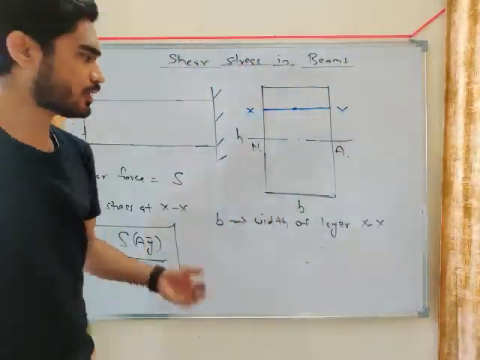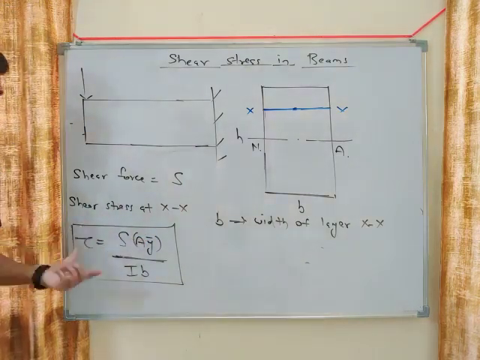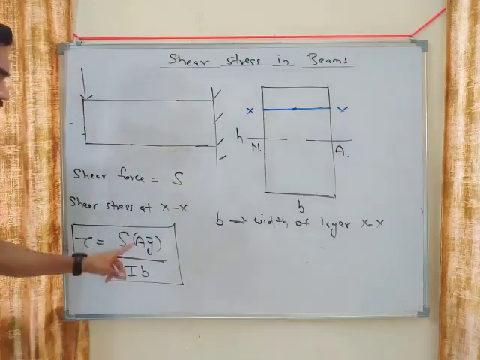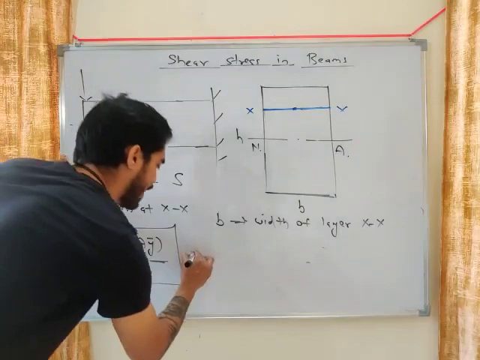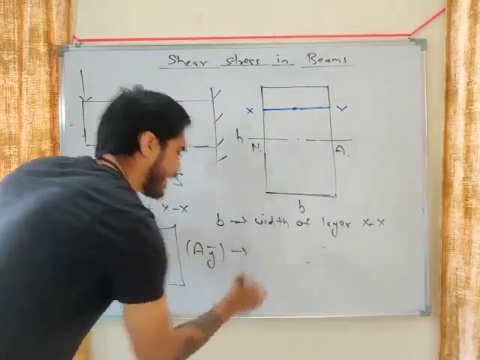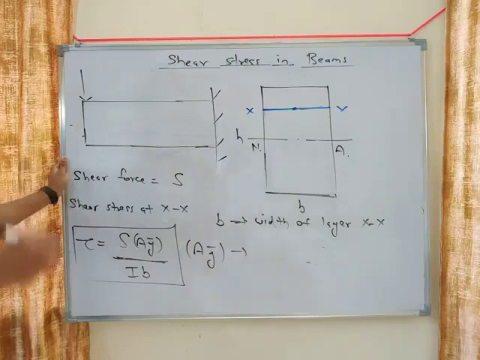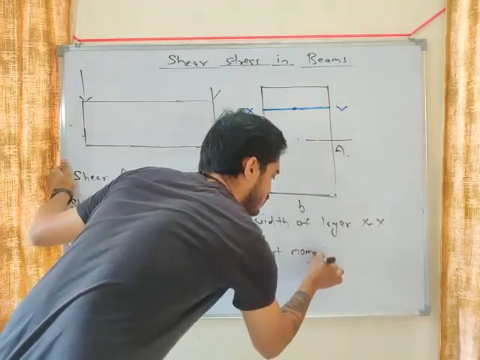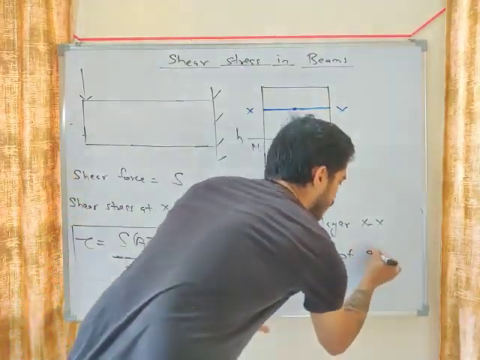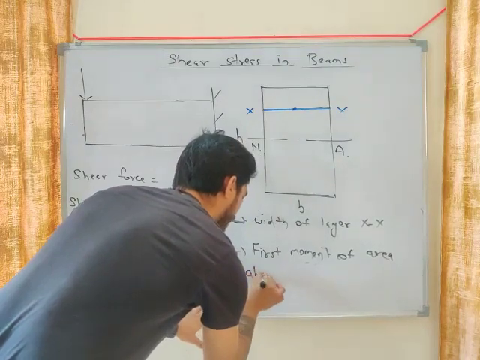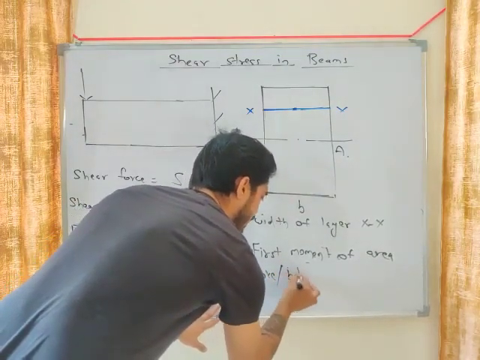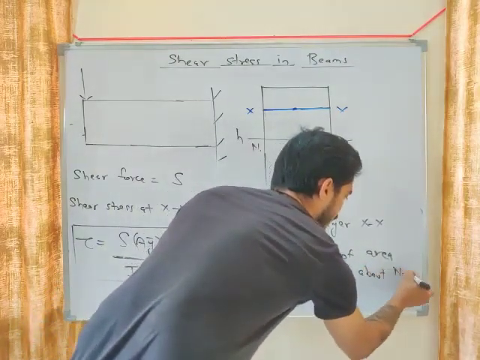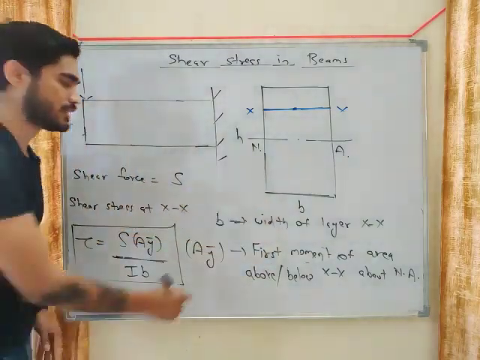Okay. Now, the most important parameter in this equation: you have understood what is S, what is I, what is B. Now let's consider what is AY bar. This is very important. Okay. So what is AY bar? AY bar is the first moment of area above or below XX about the neutral axis. Okay, understand the meaning of this sentence.